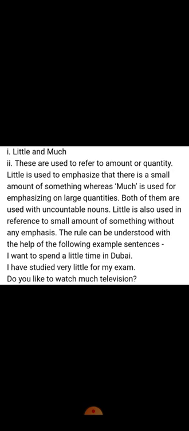Little and much. These are used to refer to amount or quantity. Little is used to emphasize that there is a small amount of something, whereas much is used for emphasizing large quantities. Children, I have told you the difference between few and little. Few is used for countable nouns and little is used for uncountable nouns. But little is also used when the reference is to a small amount. Like, I want to spend a little time in Dubai. So, the amount is less. I have studied very little for my exams. So, less amount. Do you like to watch much television? So, more amount.